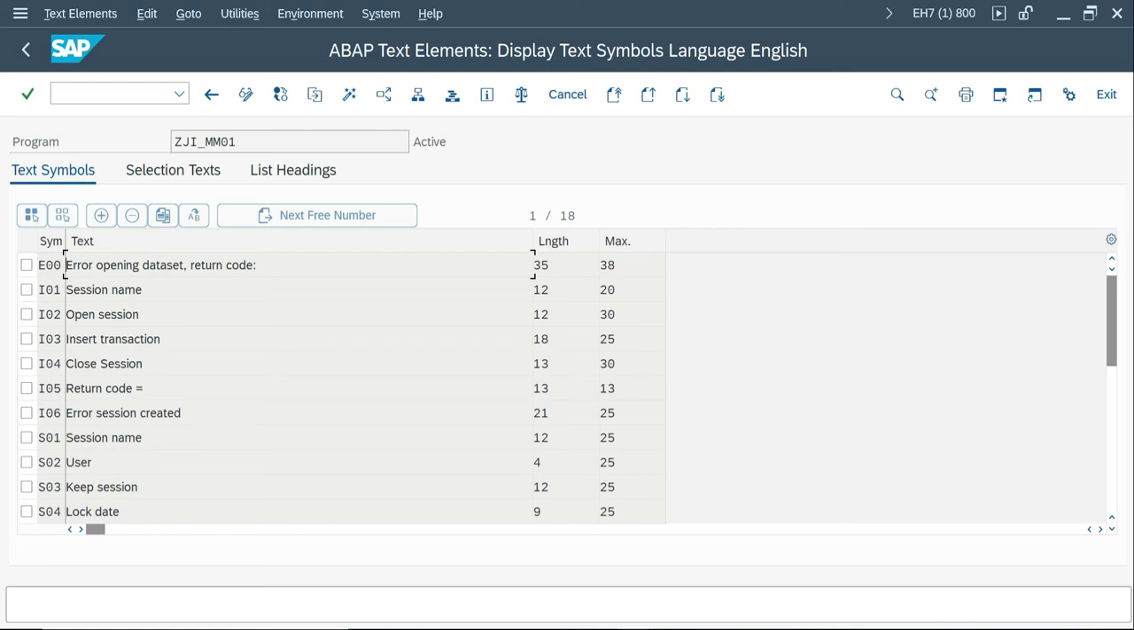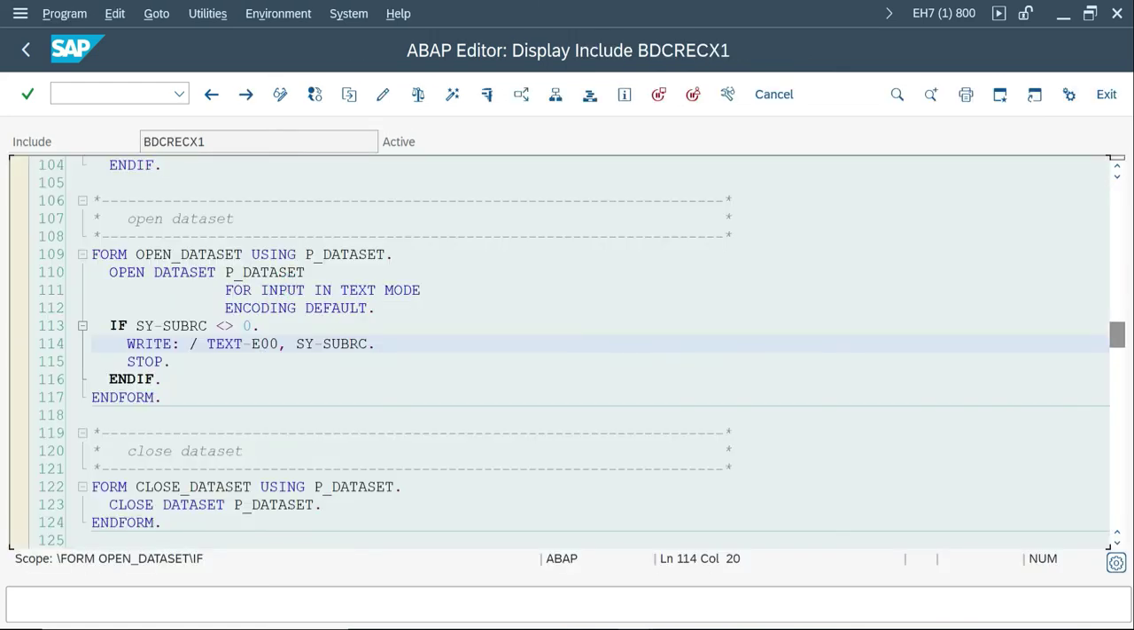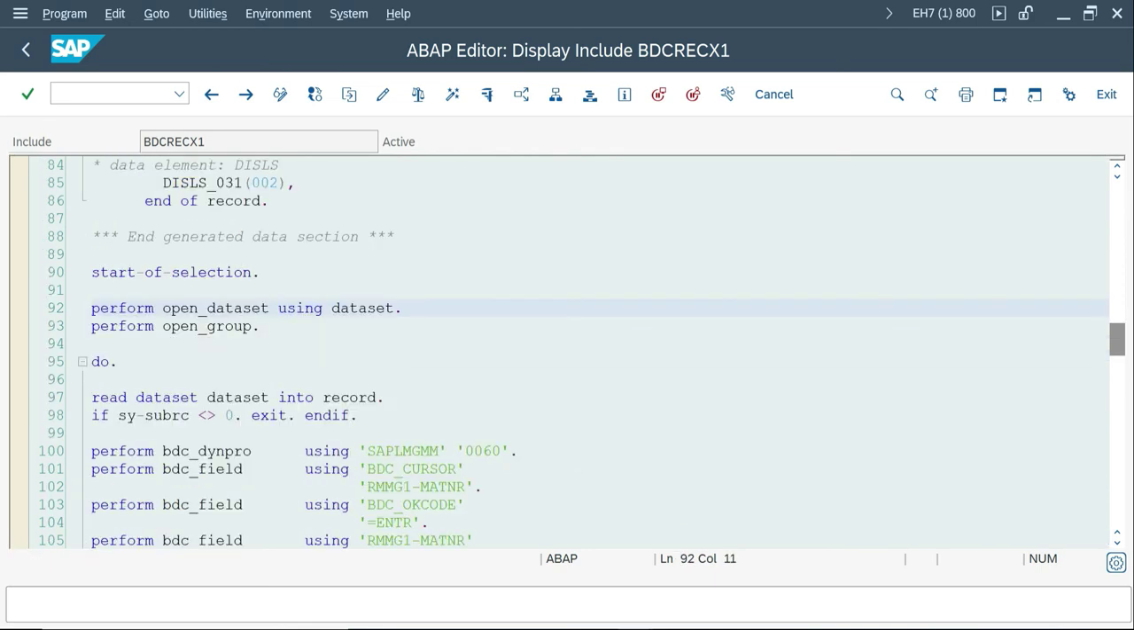Okay, error opening dataset, return code. So that is what it shows if there is any error, if it is not able to open the file. Okay, so this is for dataset, reading the data from your application server file. Next one is open group.